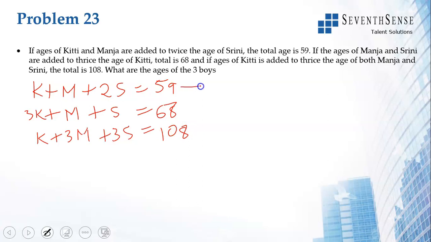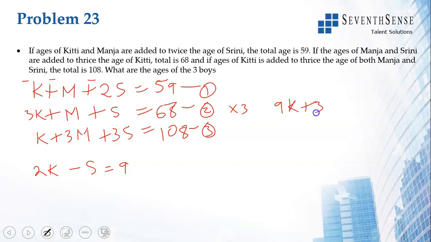So we have equations 1, 2 and 3. In this, subtract 1 from 2. You will get 3k minus k is 2k. Okay, you change signs here. 3k, and then the m and m get cancelled. So 2k minus s, 68 minus 59 is 9. Then 3 and 2. Multiply 2 by 3.